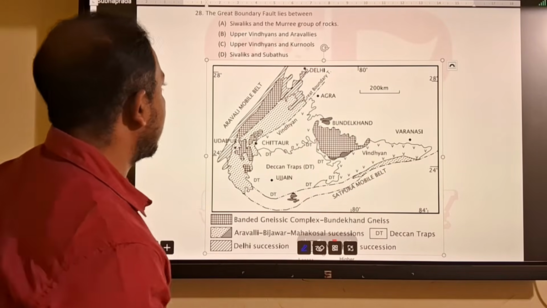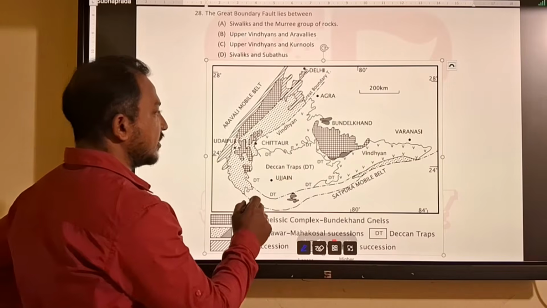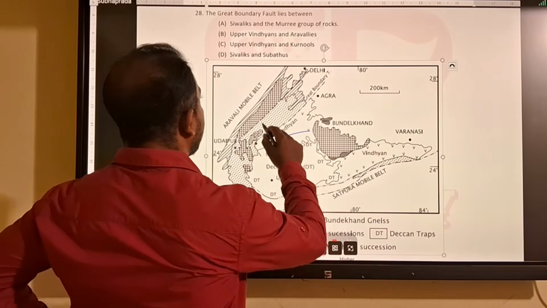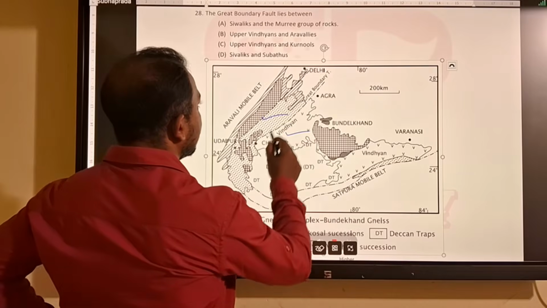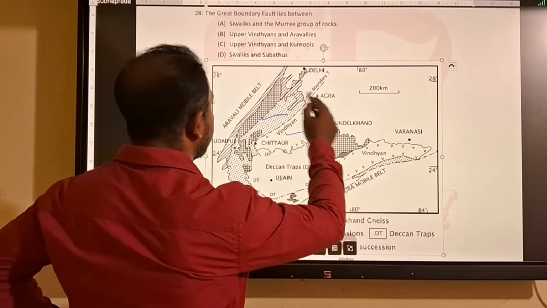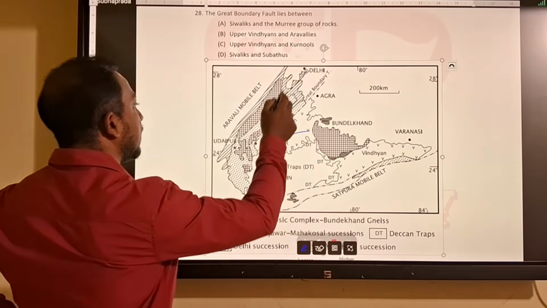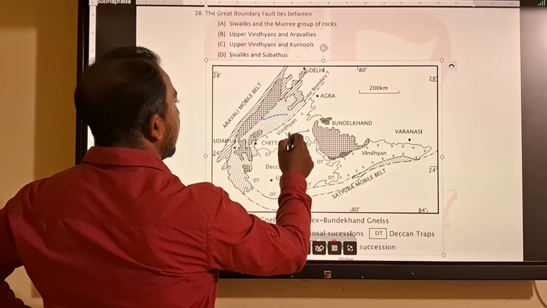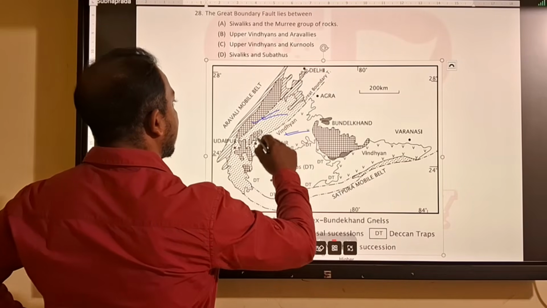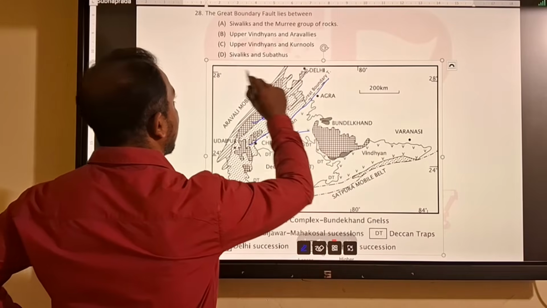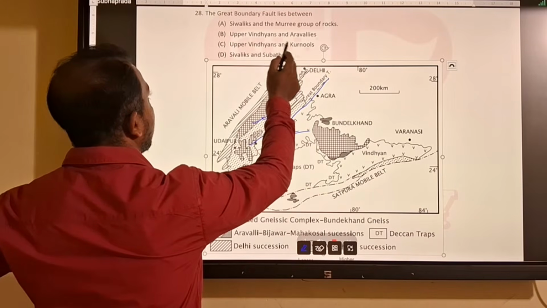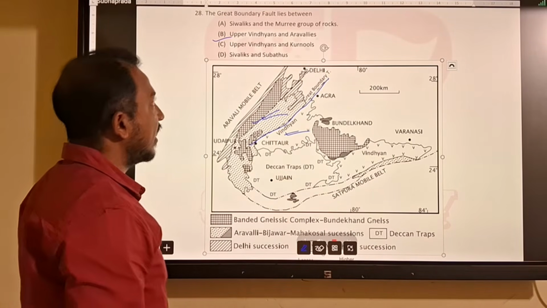So come to the next question, the Great Boundary Fault. The Great Boundary Fault, or Great Boundary Thrust, is between, you can say, Vindhyan and Aravalli. So this is your Bundelkhand craton and this is your Aravalli mobile belt. In between Vindhyan and Aravalli, you will find the Great Boundary Fault. So that is Upper Vindhyans and Aravallis.